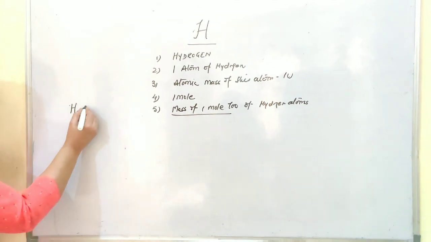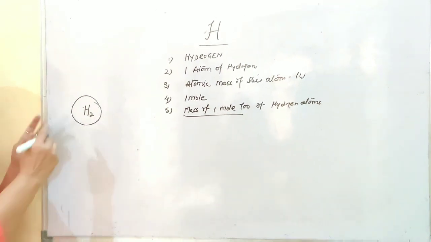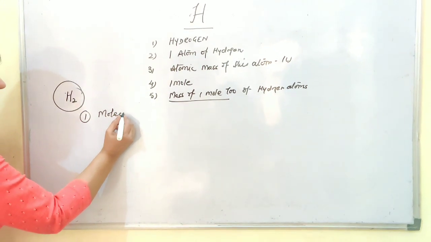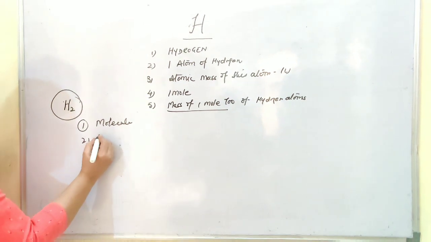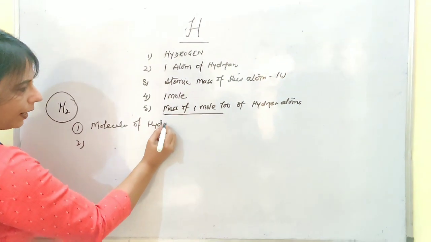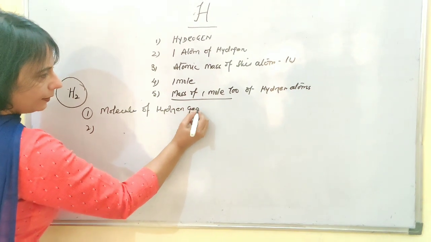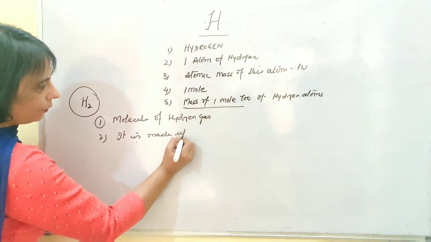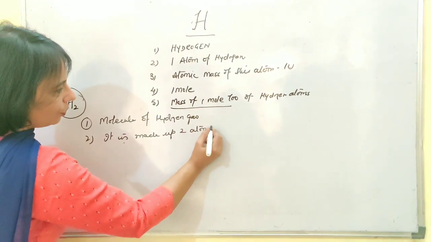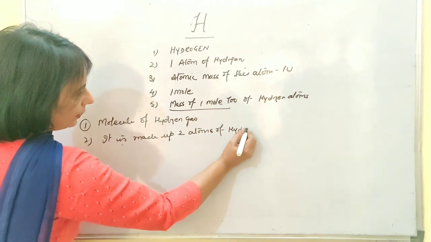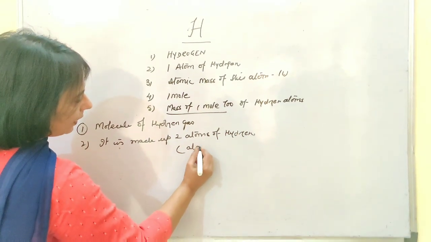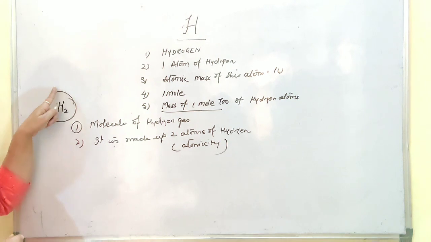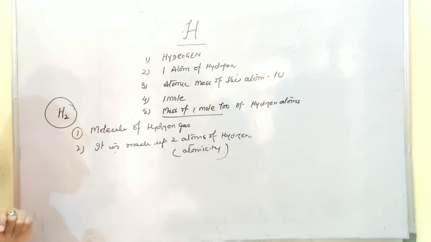Now, if somewhere H2 is written, what does this represent? It tells you about 1 molecule. This is a molecule of hydrogen gas. Then it tells you that it is made up of 2 atoms of hydrogen. That means it is telling you about the atomicity. Atomicity is the number of atoms constituting this particular molecule. That is also clear.